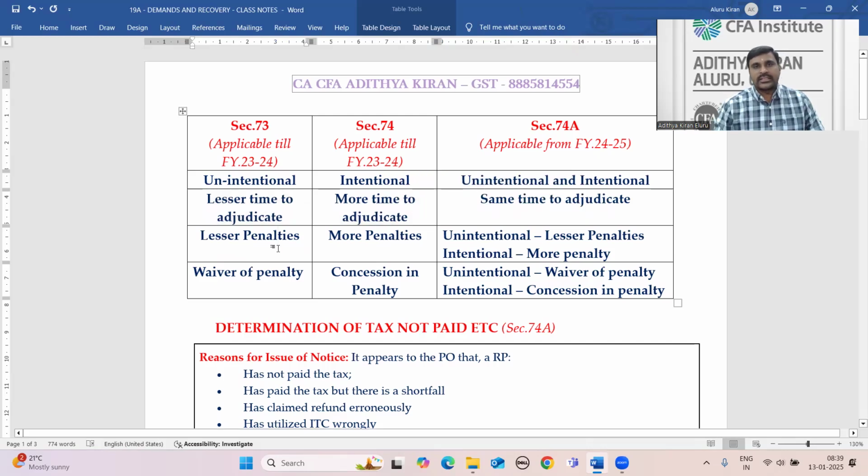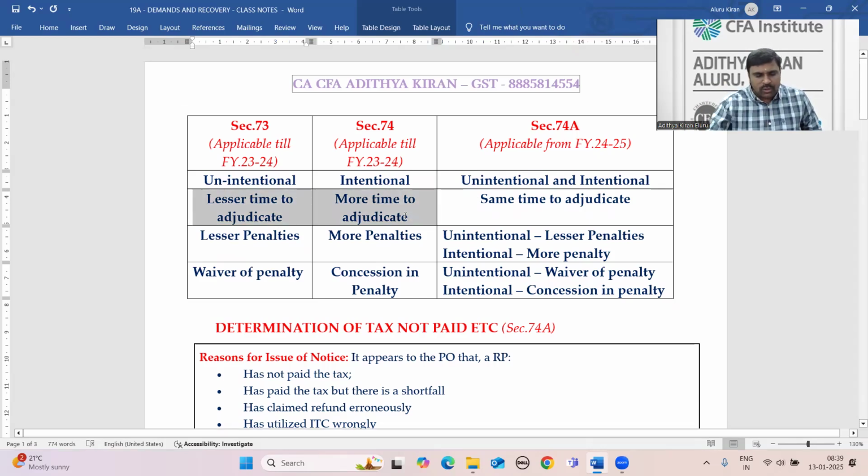Coming to the penalties, the second difference is the penalties. Unintentional misstatements will have lesser penalties. Intentional misstatements will have more penalties. And the third difference is that in unintentional misstatements, there can be a complete waiver of penalties. In case of intentional misstatements, there is no waiver of penalties, only concession in penalty.